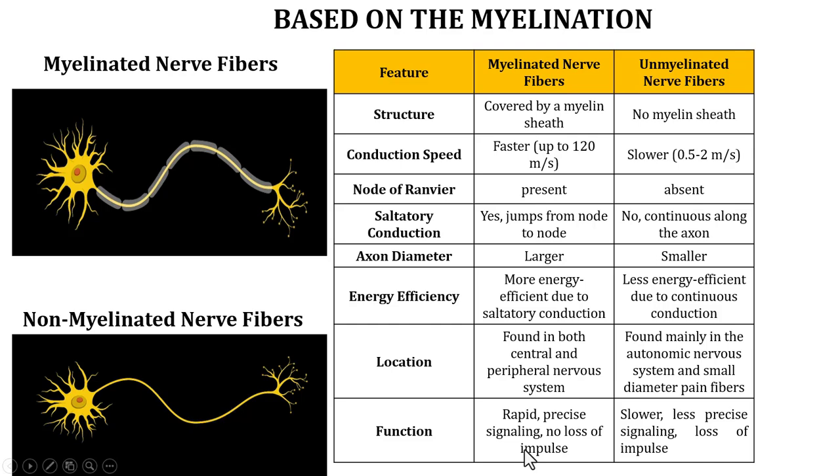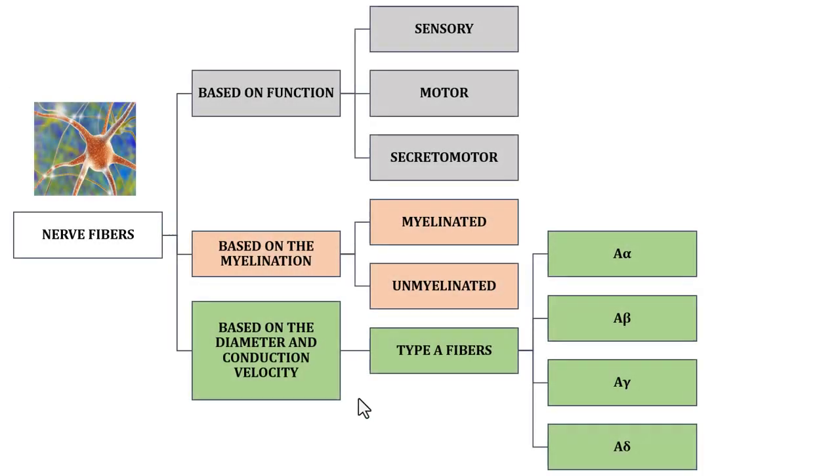So we are done with the functional classification and classification based on myelination, right? Which was easy to remember, isn't it? Now we shall move on to the classification that is based on the conduction velocity. This classification is a little tricky, right? This will require us to engage our memory a bit here.